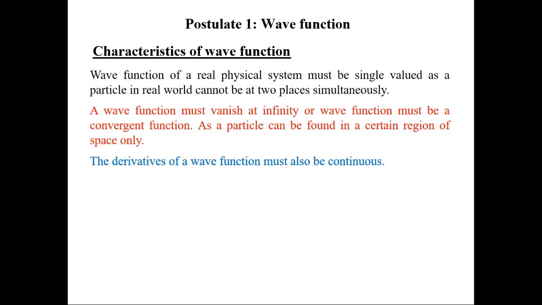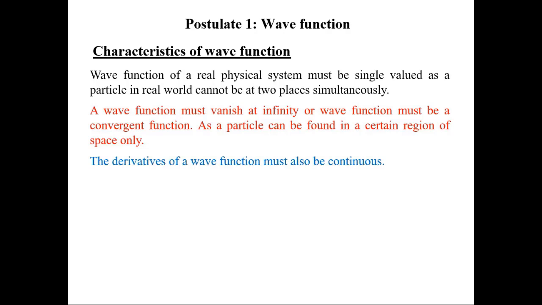And secondly, a wave function must converge or vanish at infinity. This condition ensures that a particle can be found in a certain region of space only. And next, the derivatives of a wave function must be continuous. This condition can assure that the probability of the particle's existence does not change abruptly, as in nature nothing happens suddenly.